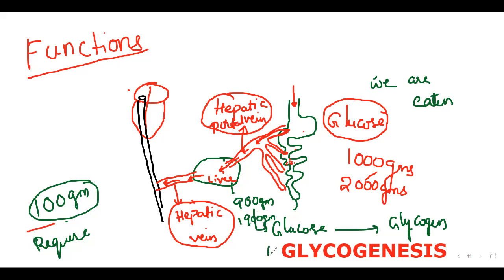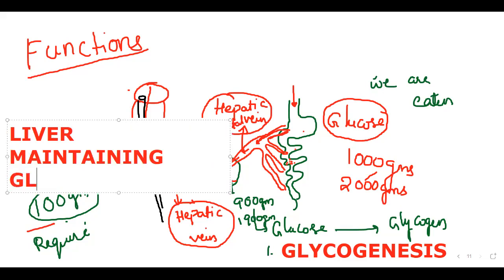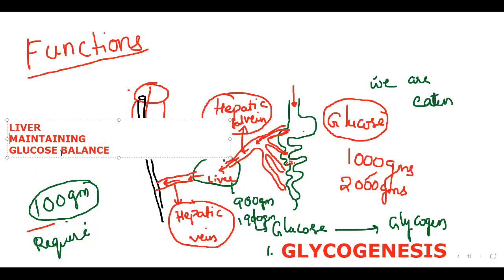One of the functions of the liver I said now is glycogenesis. What is glycogenesis? Whatever you eat, that balance, you should understand what the function of the liver is. The liver is maintaining glucose balance in the body. Your eating patterns will change when you are at home, at a party, or at a restaurant. Different kinds of issues may influence your hepatic portal vein balance, isn't it?